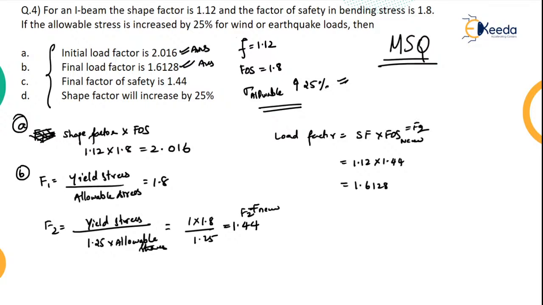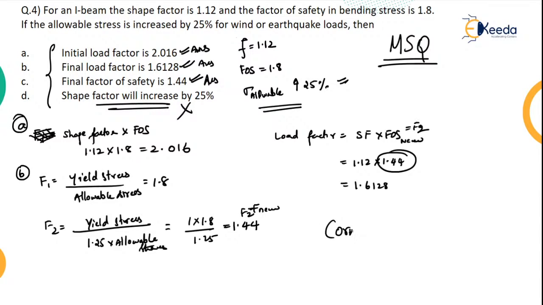Now how much has the value increased? So what is the new factor of safety? 1.44. Final factor of safety is 1.44. Shape factor has nothing to do. It will not get increased nor decreased. It has nothing to do with your solution. So this is a multiple select question.